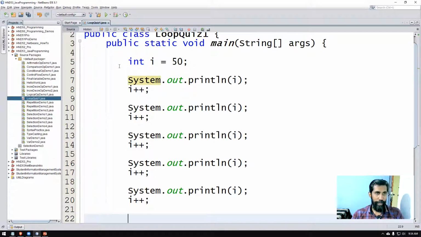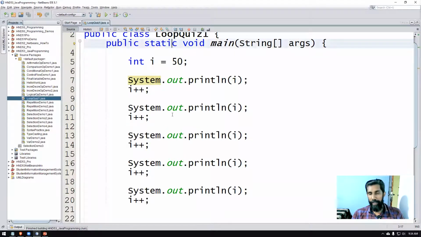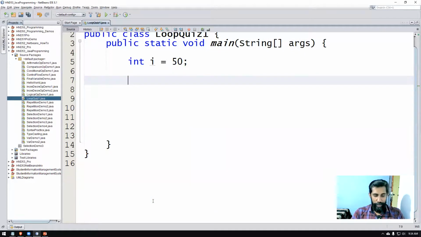If I run this one, you will see it is incrementing anyway. You get 50, 51. But if I ask you to print numbers from 500 to 5000, then copying and pasting will be very tough to do. So what we're going to do is make use of a loop. First I'll show you with the while loop, then I can show you with the for loop if you prefer. So watch this.